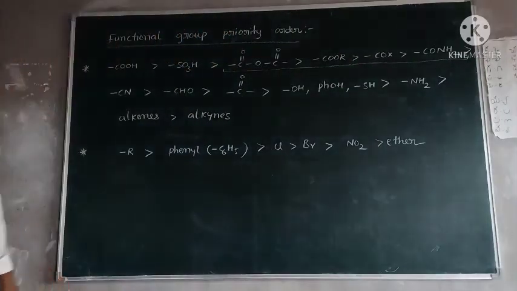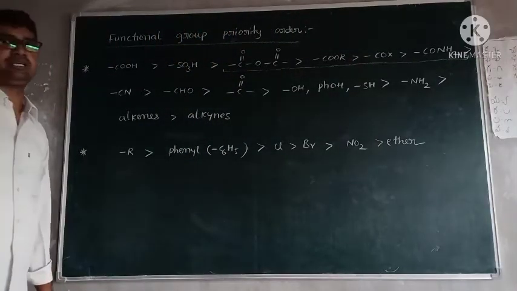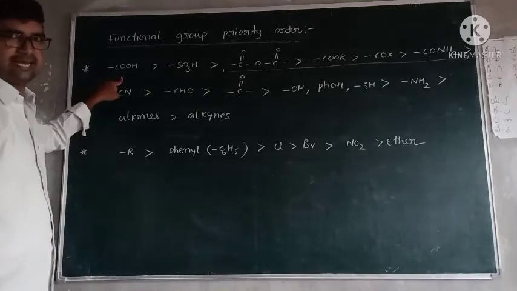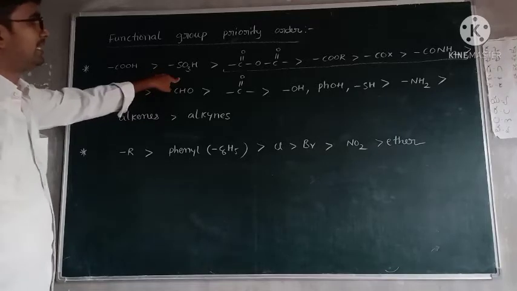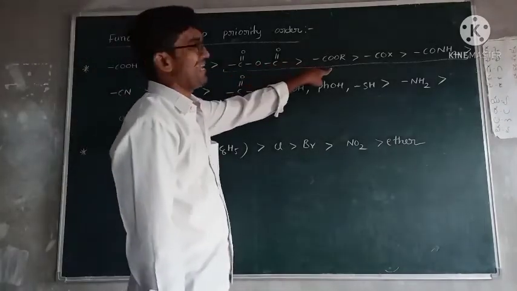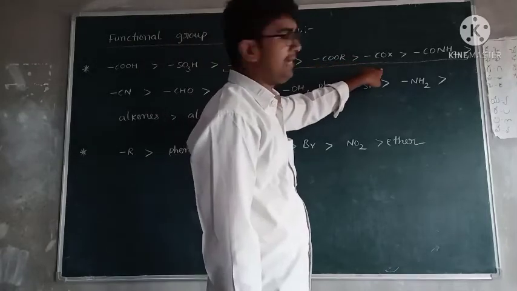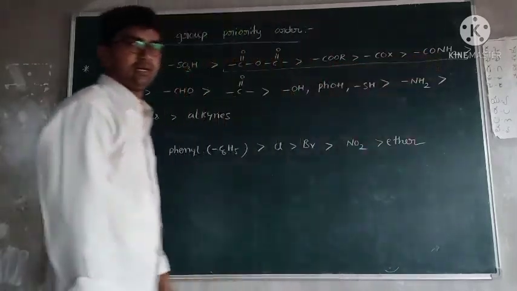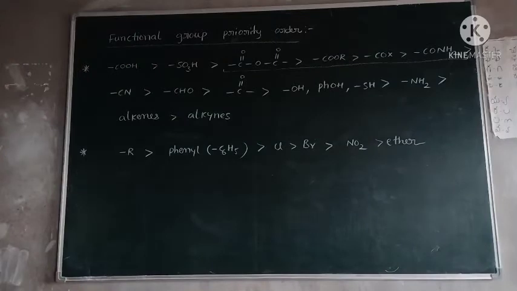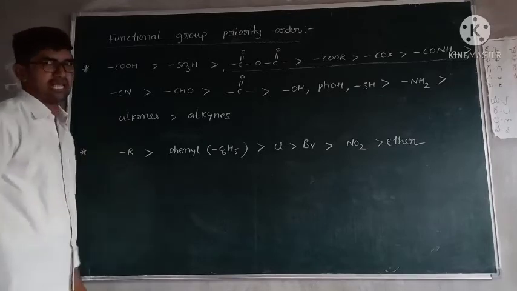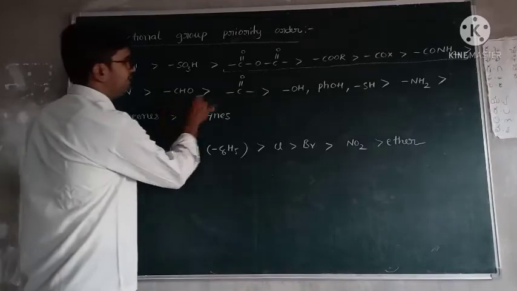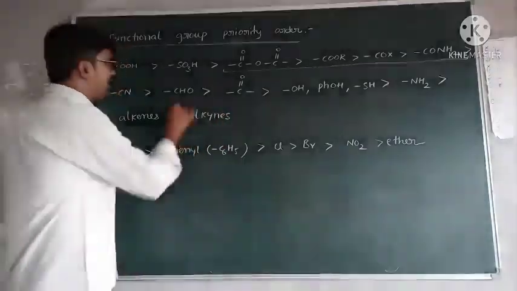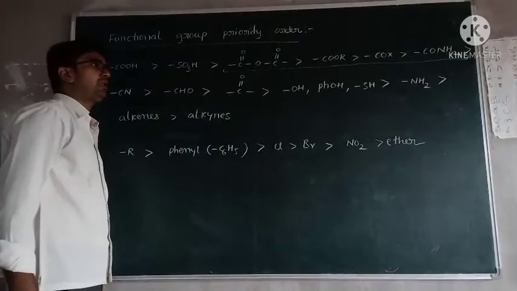These 4 are derivatives of carboxylic acids: first carboxylic acid, next sulfonic acid, next anhydride, ester, acyl halide, amide. After the derivatives of carboxylic acids, next CN, the cyanide group, commonly used as nitrile. Then aldehyde and ketone.